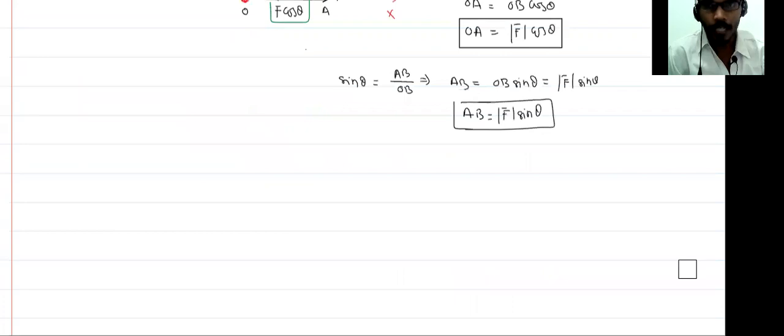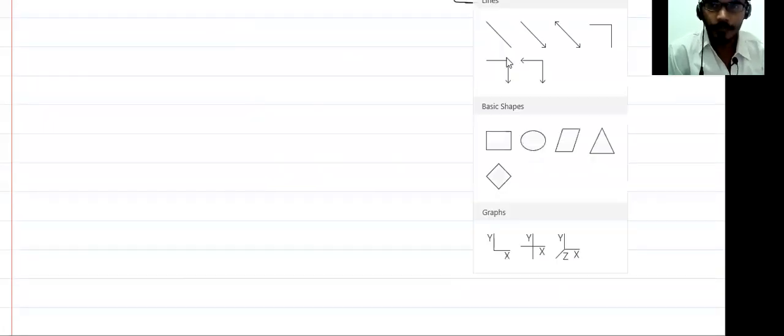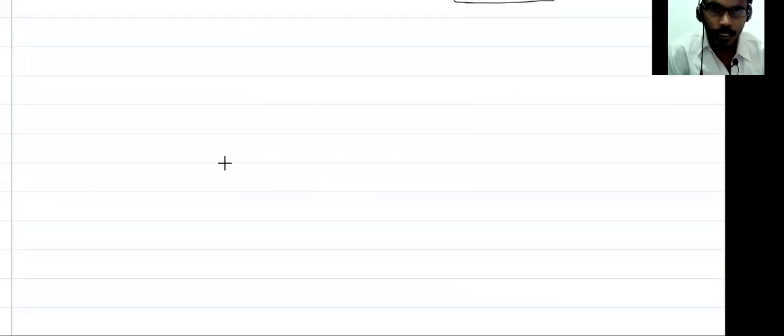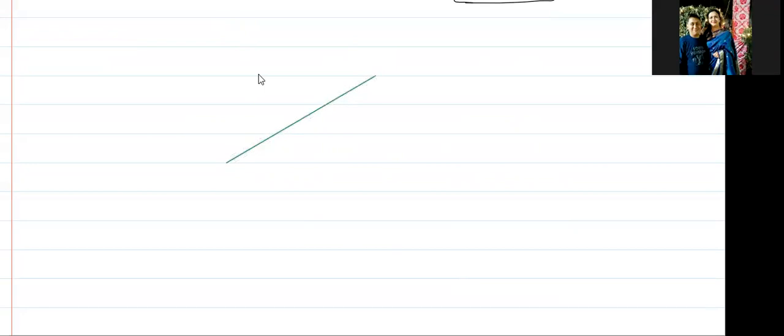I'm just giving one more example. Let us try to understand. Suppose this is the incline, like a slope, like a lift to reach from the first floor to the second floor.